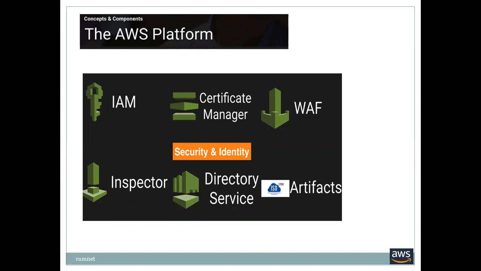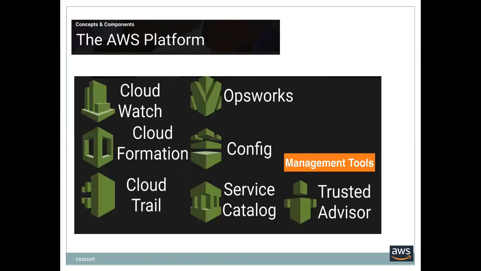Like if the system admin can do only Linux, I'll give only the Linux access, the EC2 access only. Like that we can filter the access towards cloud services as well. It's possible. Certificate Manager, WAF, that is a web application firewall. We may not be configuring this, but we should know that. Inspector, Directory Service, Artifact. These are all coming under security and identity.